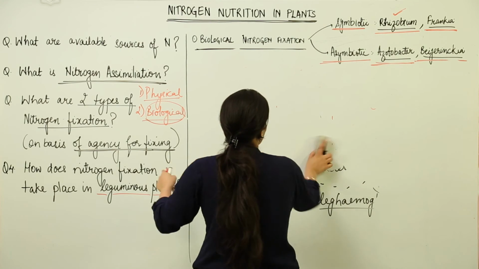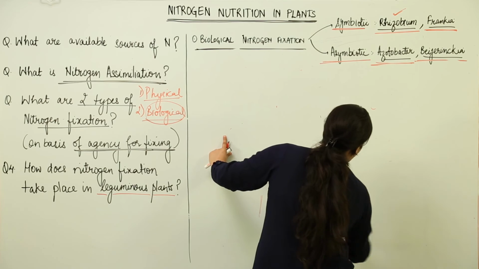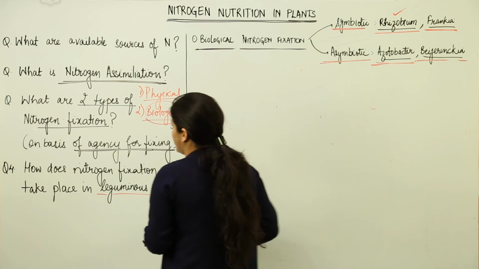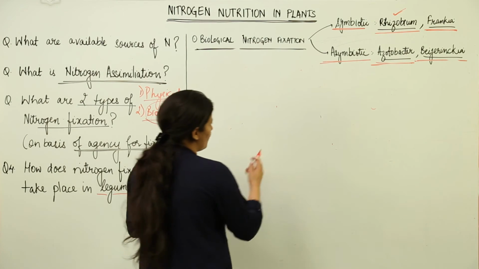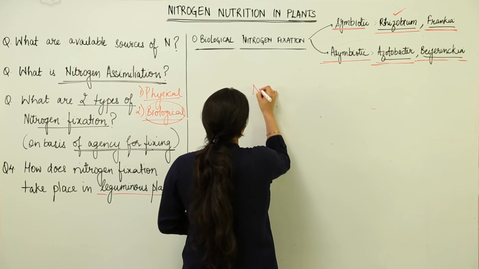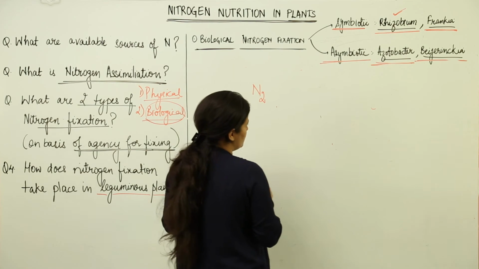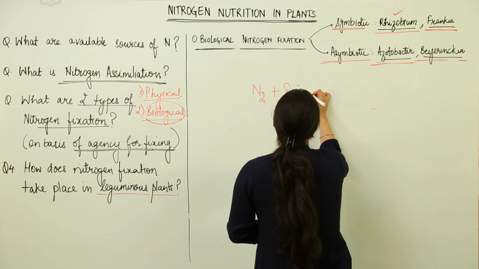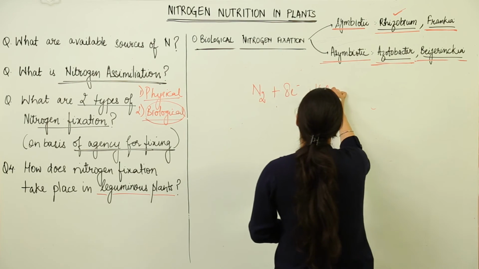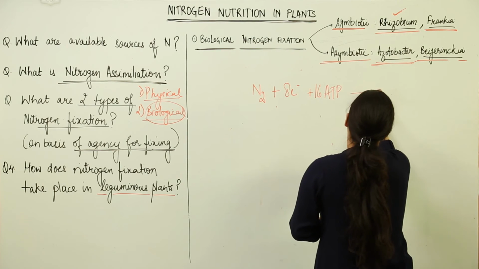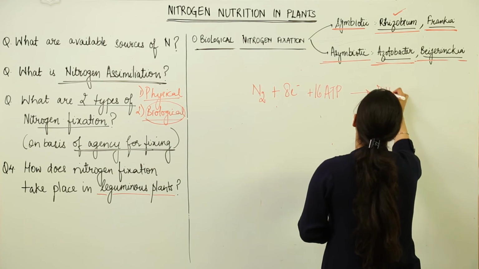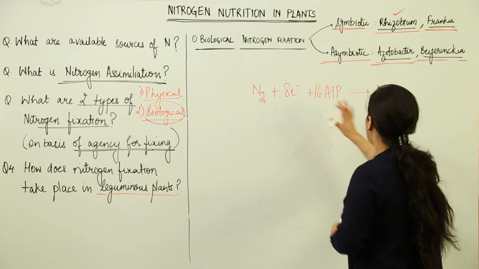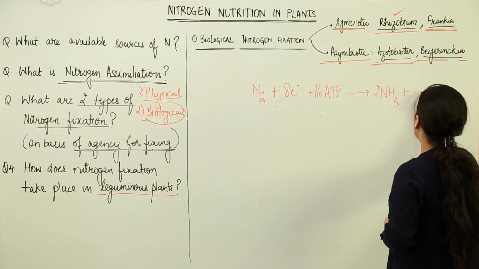Okay. Now this reduction of nitrogen is exactly the biological fixation of nitrogen, where we would end up with two molecules of ammonia with expense of some sort of energy that would be in the form of ATP. Now what happens is that you have a nitrogen molecule. Over here 8 electrons would come into the scene, 16 ATPs, okay, and they would convert this nitrogen into ammonia.